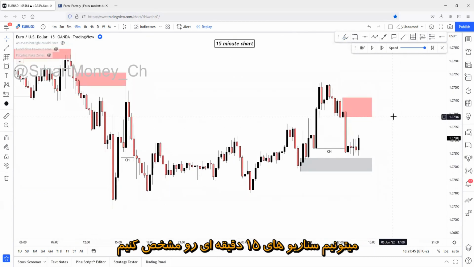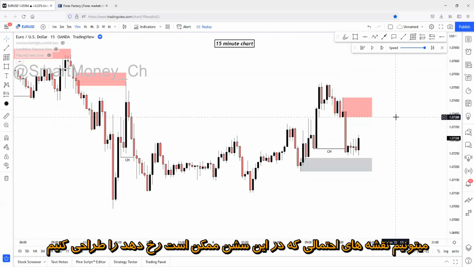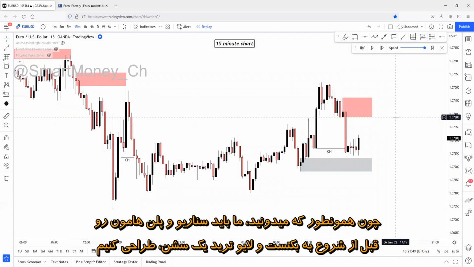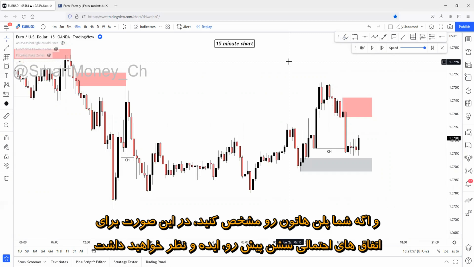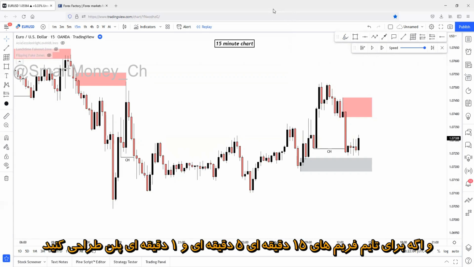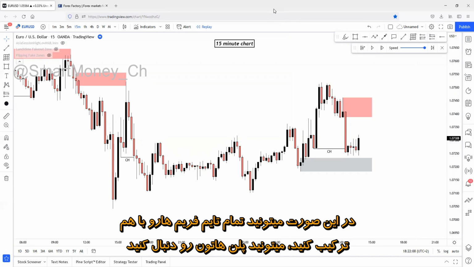We can draw scenarios on the 15-minute chart. We can build a narrative on the 15-minute chart that could possibly happen in this session. Because as you know, we have to build a narrative. We have to build a plan before every single backtesting session, before every single live trading session. If you're building a plan, you'll have a clue what could possibly happen in that session. And if you're building a 15-minute plan, a 5-minute plan, a 1-minute plan, you'll be able to combine all of these time frames together, and you'll be able to follow your plan.